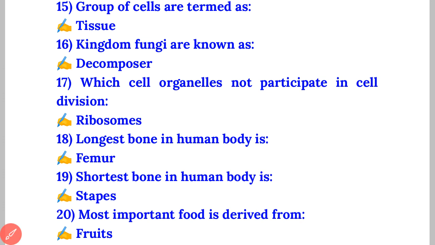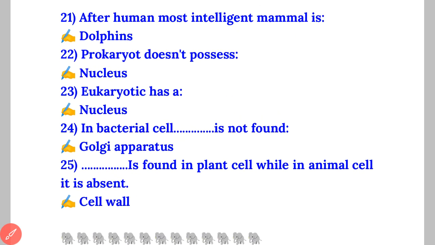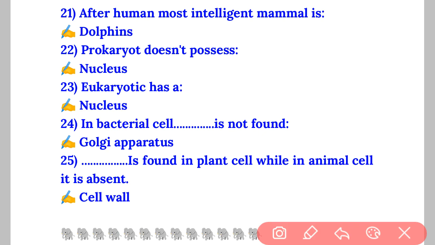See the screen. Going to the next question, the last few questions, see this carefully. After humans, which mammal is most intelligent? Our answer is dolphin. After humans, the dolphin is the most intelligent mammal in nature. Next question: prokaryote does not possess dash. Pro means no nucleus, not a truly developed nucleus. So the answer is nucleus. In a prokaryotic cell there is no nucleus present.